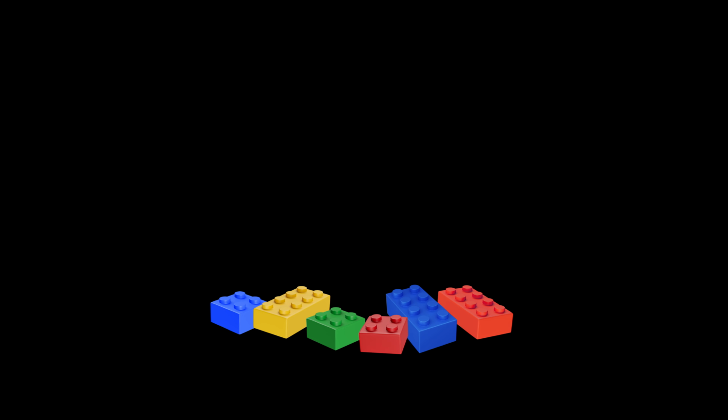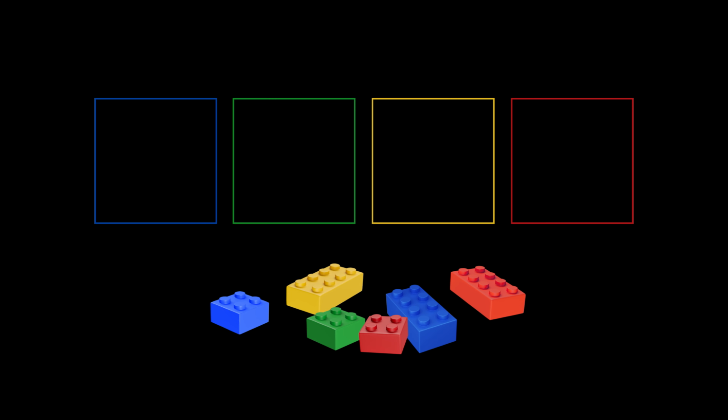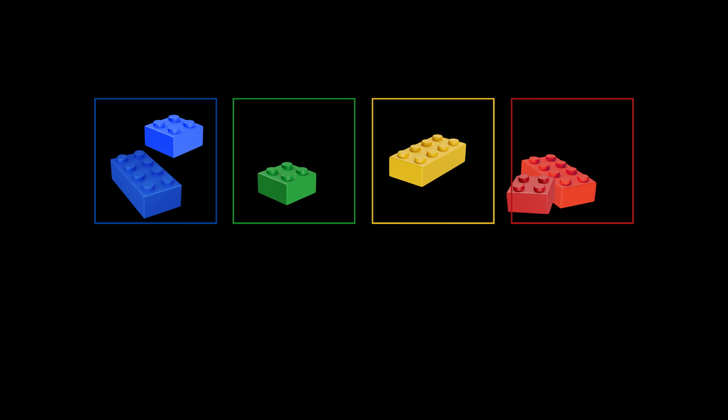Let's start with a very basic example. Say we have 6 Lego blocks. We want to sort this Lego using the MECE principle. We could sort the Lego based on color or shape or the number of studs on each block, but let's sort based on color. Imagine 4 containers: blue, green, yellow, and red. We sort each Lego block into one of these containers according to its color.